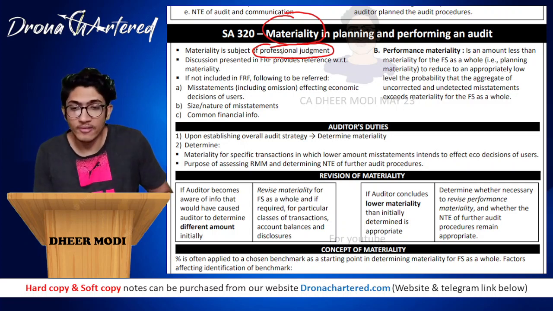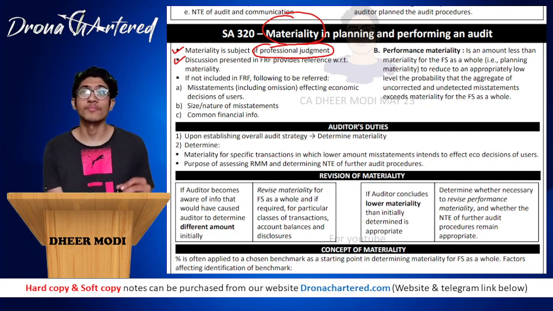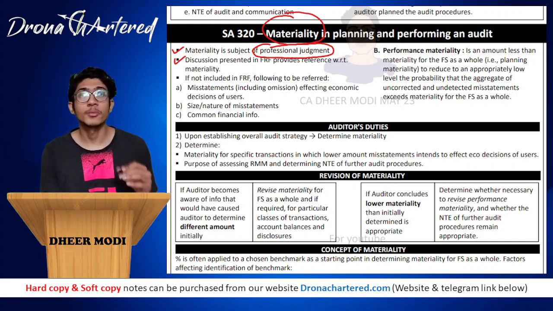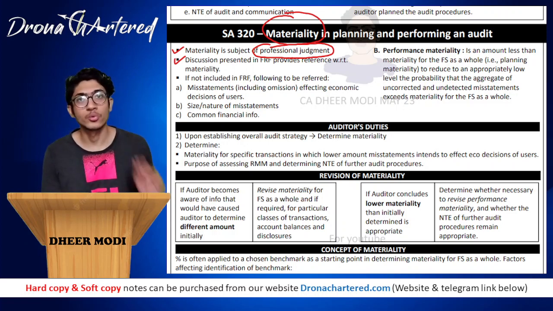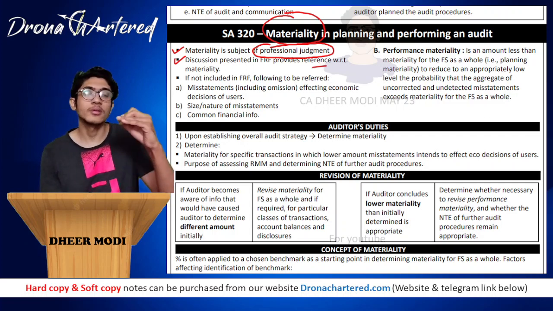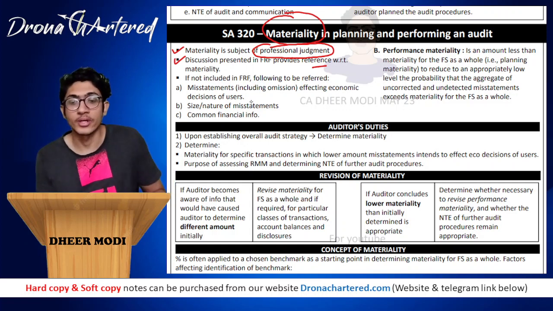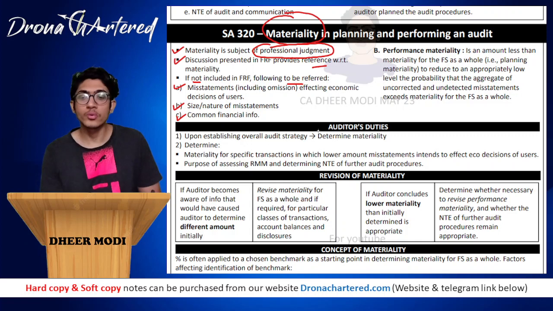Your second point is that the discussion presented in the financial reporting framework, that is your FRF, provides reference with respect to materiality. Whichever framework you are following, if it says something about materiality, you can use that as a benchmark and then adjust it up or down as per your judgment. It will help you with the initial figure as a starting point. If it is not included, then the following can be referred. Three points they have said you can use.